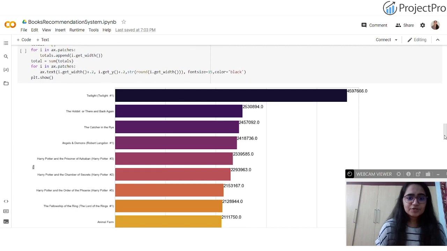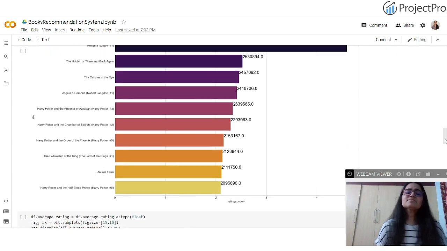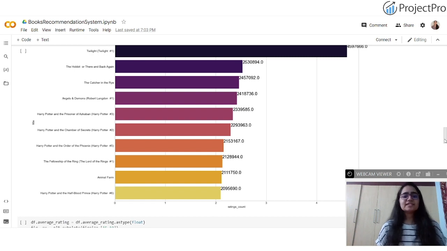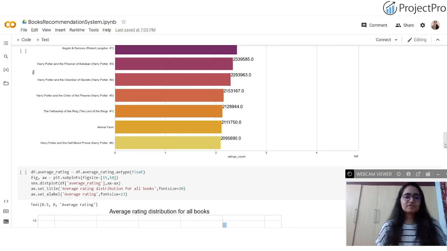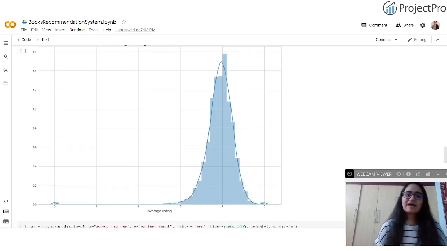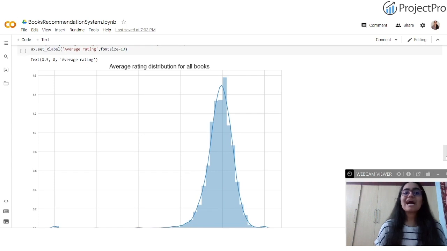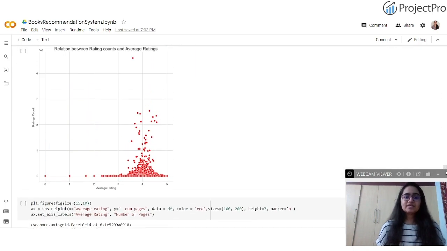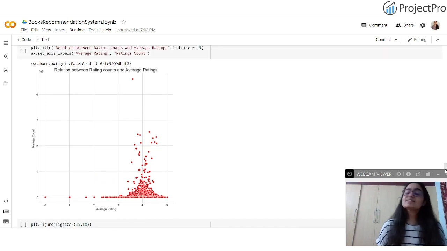Once that is done, we are going to make another plot. This is a part of the EDA process where we are using data visualization techniques to understand how exactly our data is comprised of attributes and which attributes are important for us. Then we are plotting another graph for the average rating distribution of all books, again making use of SNS, the Seaborn library. This is another plot, basically a scatter plot, because as you can see, the data points are scattered in nature.